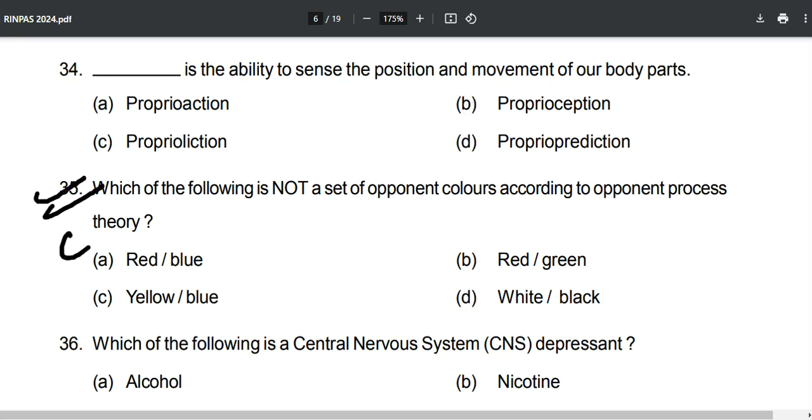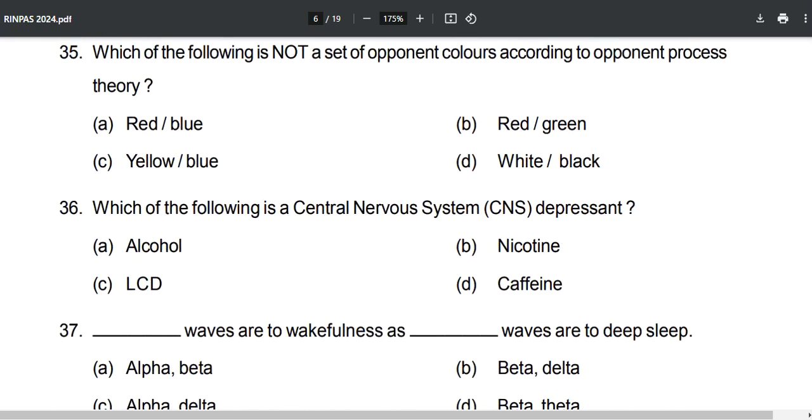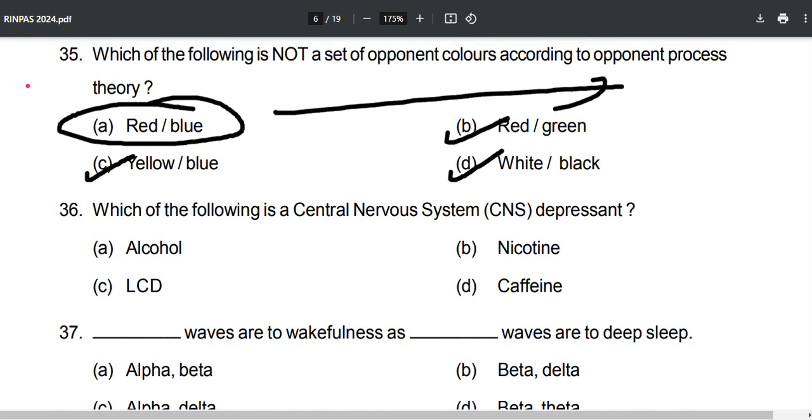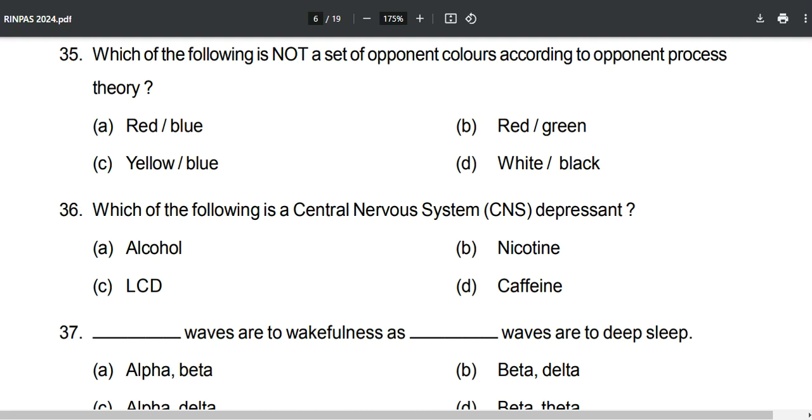Now this question is again from the C book. This is also again from the C book. How can I tell you? Okay, everything is coming so basic. Which of the following is not a set of opponent colors according to opponent process theory? Yellow-blue, red-green, white-black are mentioned, but red-blue is not mentioned as per the opponent process theory of colors. Okay, mentioned in the C book.